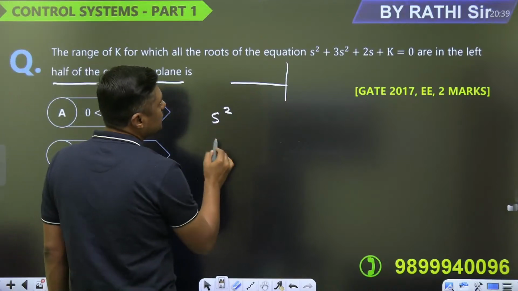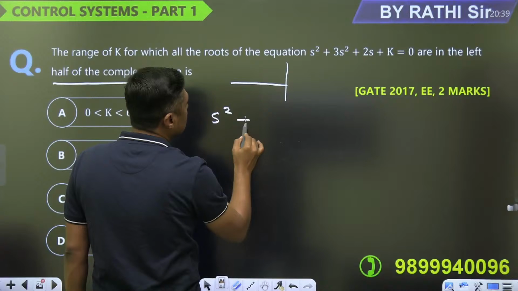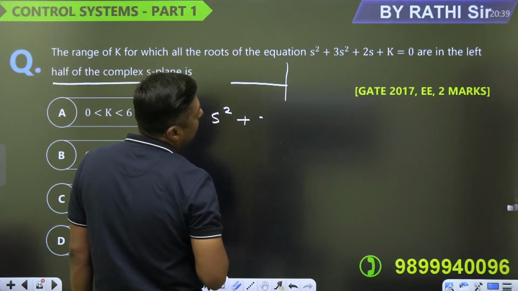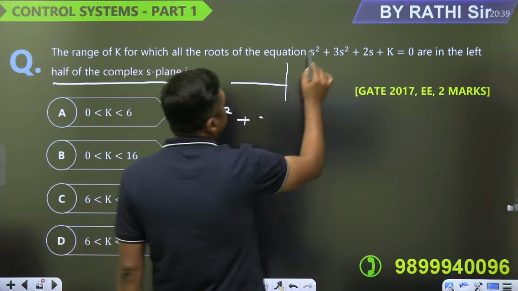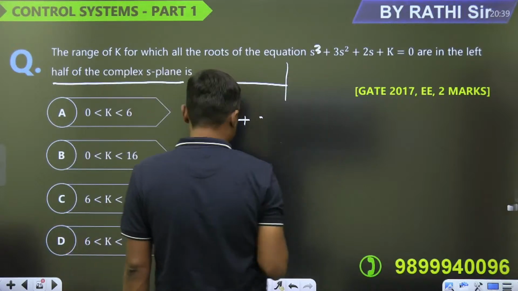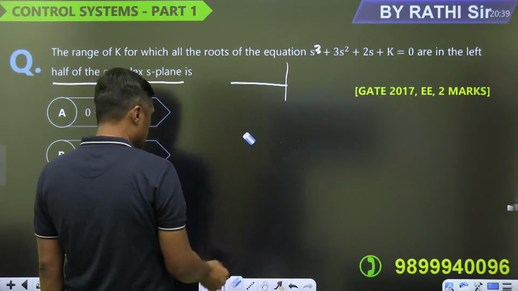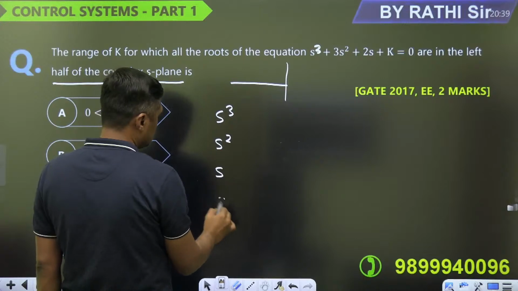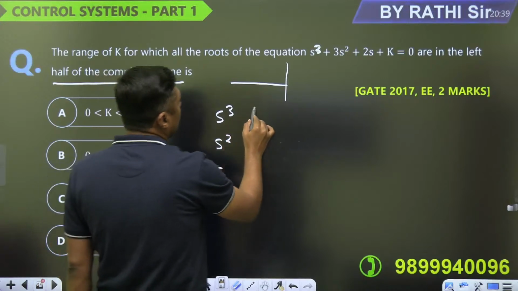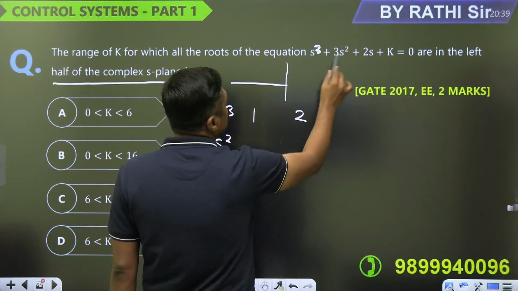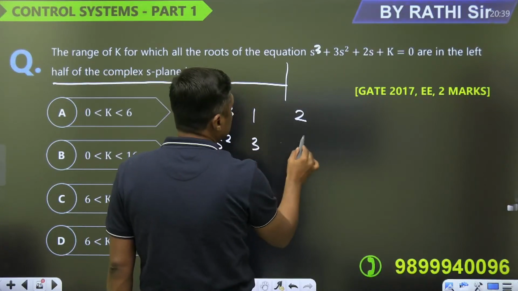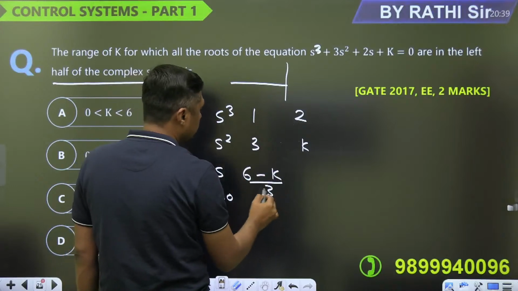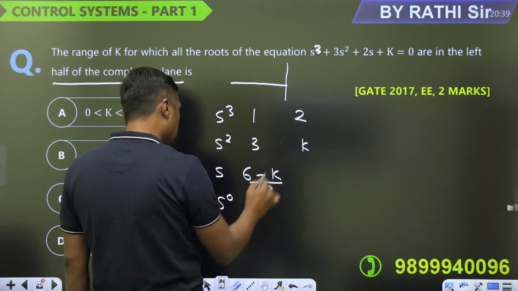Again, Routh array. So what is this? S square, and that is... one minute, I think this is S cube. Yes. Then this is 1, 2, 3. This will become 6 minus k upon 3. And then this is multiplied, and that is the k.